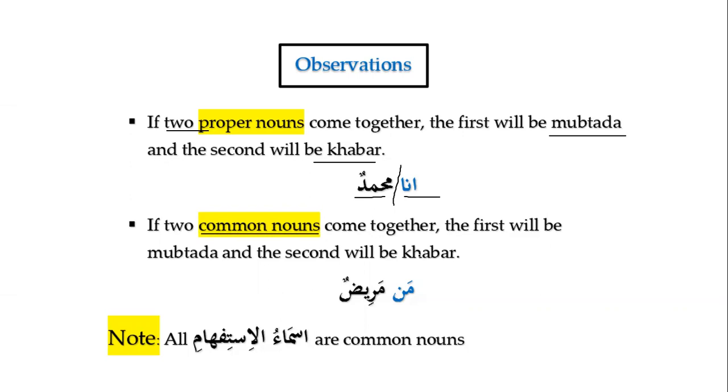Similarly, if we have two common nouns together, as we discussed earlier, then the first noun will be Mubtada and the second noun will be Khabar. And note, all Asma'ul Istifham are common nouns. So all Asma'ul Istifham, we have man, ma, mata, mada, kaifa, kam, aina, lima, limada. All of them are called Asma'ul Istifham. They are used to ask questions, and all of them will be common nouns.